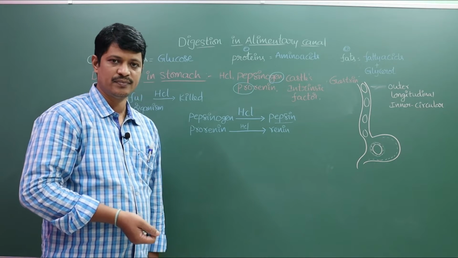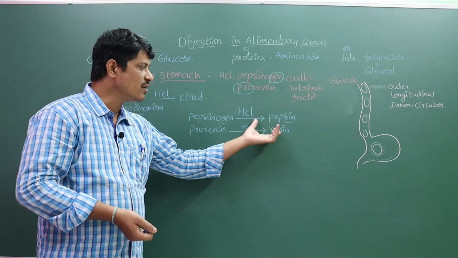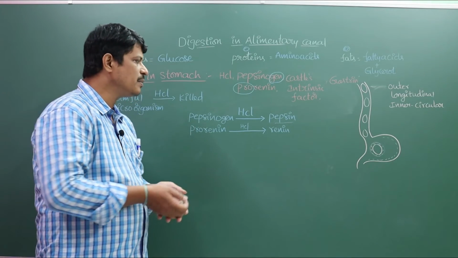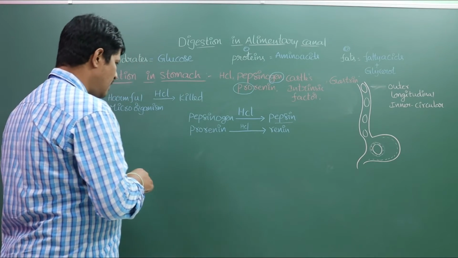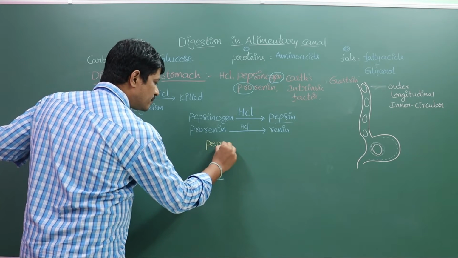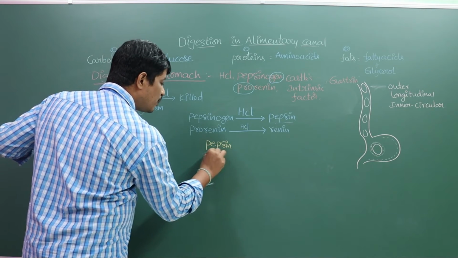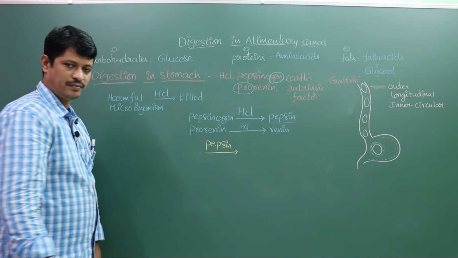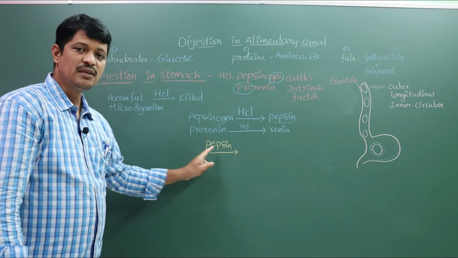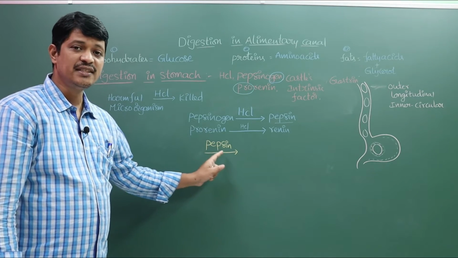What is up next? After activation of the pepsin and renin, here we have to discuss the functions of pepsin and renin. See, pepsin is a proteolytic enzyme. Proteo means proteins, lytic means division.